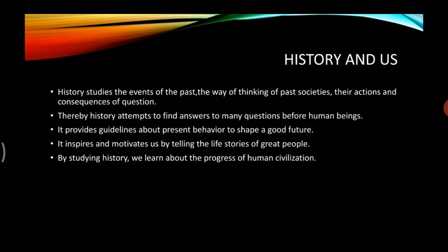By studying history, we learn about the progress of human civilization. This means by studying history, we get to know how people's way of life went on changing. In the past, people did not get proper food, they used to go for hunting. So it kept on changing. History of science tells us about the scientists and scientific discoveries that brought about changes in human civilization. That means slowly the scientific discoveries took place which changed human civilization. Human civilization means the way of living.